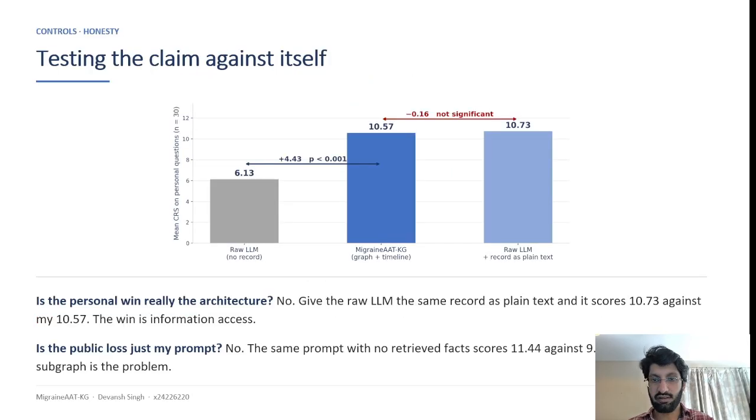Two controls, both designed to attack my own results. First, is the personal win really the graph, or just having a record at all? I gave a plain LLM the same record as ordinary text with no graph.